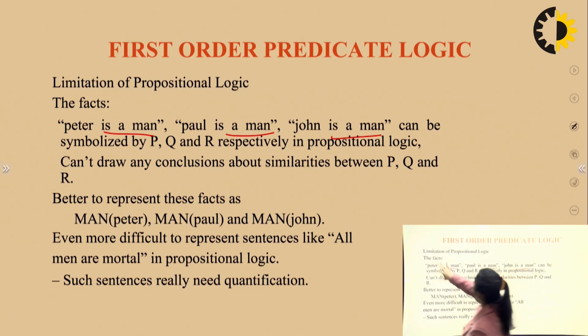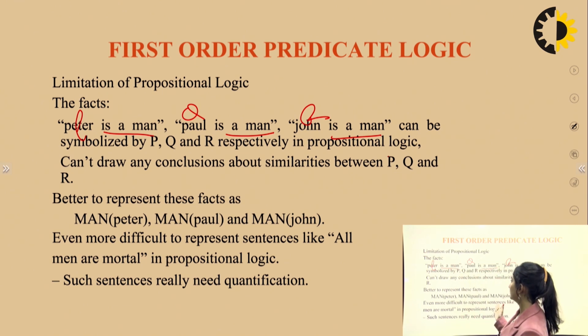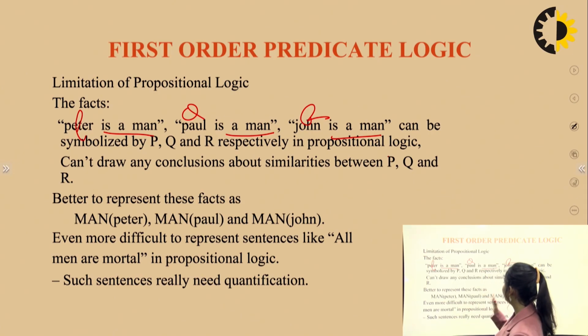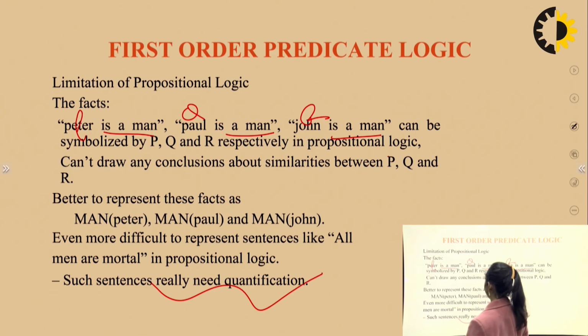So for this we might make P, Q, R, but what about this? These are all the same, so we can't draw any conclusion. It is better to represent these facts as man Peter, man Paul and man John. It is even more difficult to represent sentences like "all men are mortal" in propositional logic. Such statements really need quantification, right?